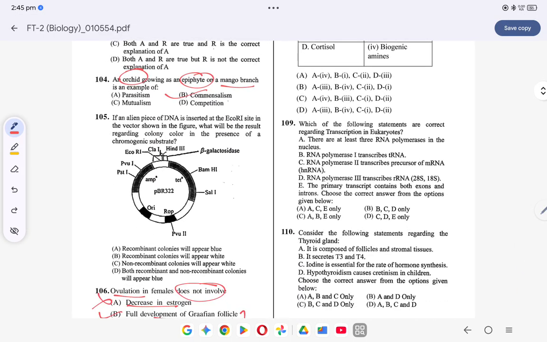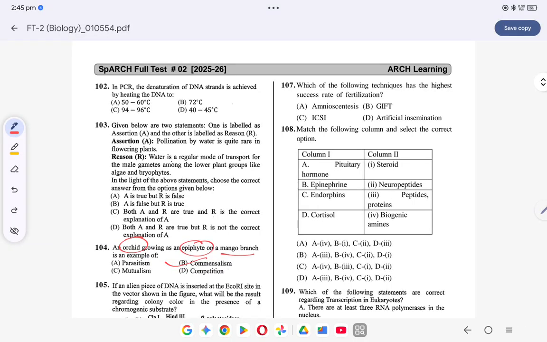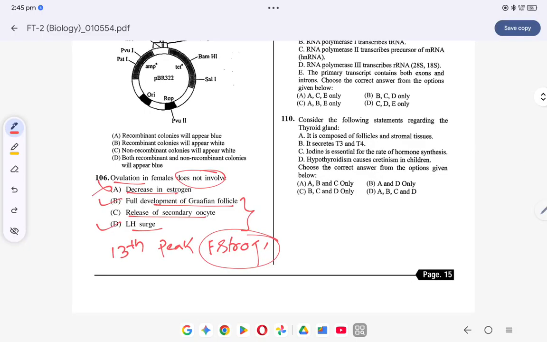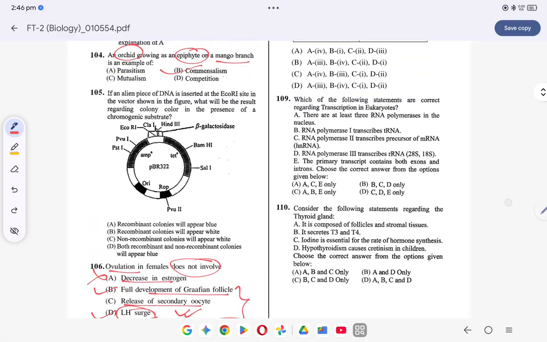Okay. Coming to the next question, question number 106. Ovulation in females. Ovulation in female does not involve what? Decrease in estrogen, because on the 13th day there is a peak estrogen level because of the fully developed Graafian follicle. Because of this peak estrogen there is an LH surge, and when the LH surge happens, there is rupture of the Graafian follicle which releases the secondary oocyte. So ovulation in the female does not involve decrease in estrogen. So the option for 106 will be A.